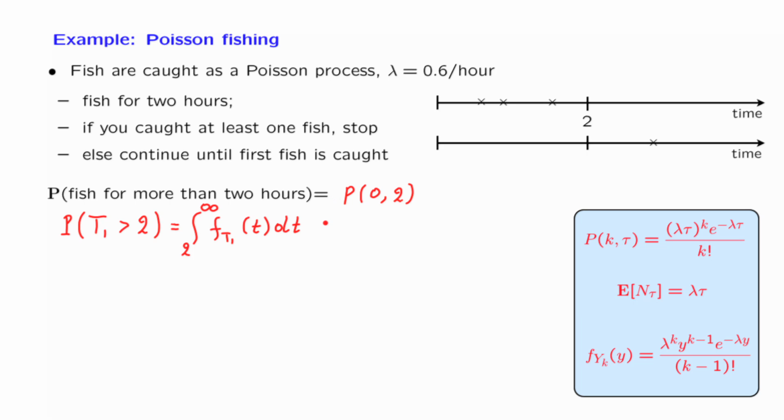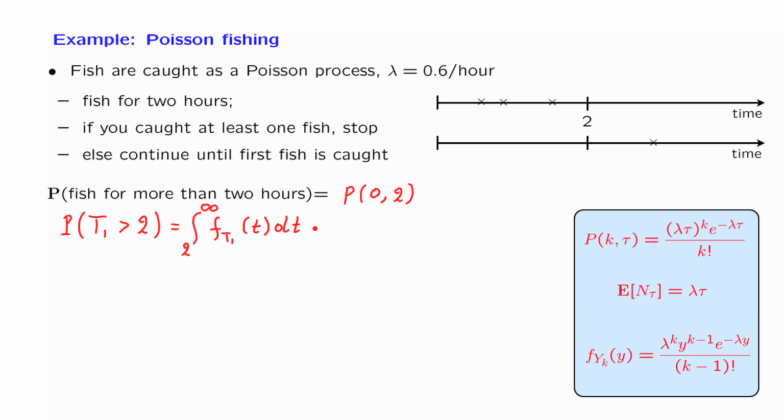So notice the difference between these two approaches. Here we think in terms of the random variables that correspond to the number of arrivals during a certain time interval. Here we're reasoning in terms of interarrival times. And more generally, for Poisson process problems, an event of interest sometimes can be expressed in terms of number of arrivals, or sometimes it can be expressed in terms of arrival and interarrival times, or sometimes both approaches are possible. But usually one of the two approaches will be simpler than the other. For example, here we already have a formula, whereas here we would need to evaluate an integral.